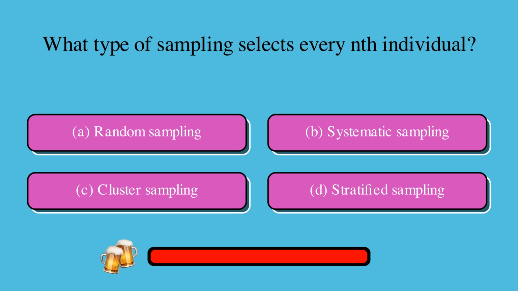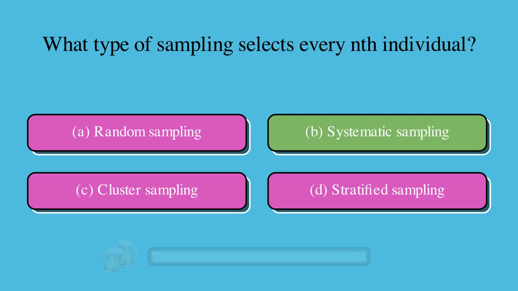What type of sampling selects every nth individual? Is it A, random sampling, B, systematic sampling, C, cluster sampling, or D, stratified sampling? The correct answer is B, systematic sampling.